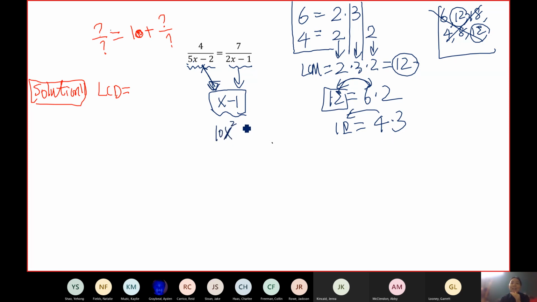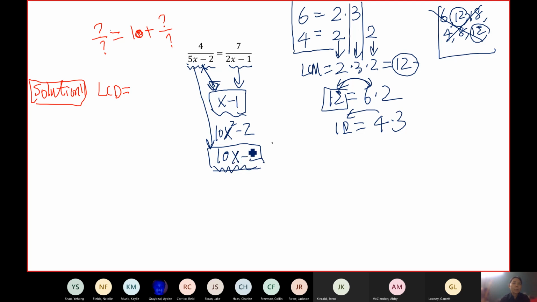Okay. So again, it looks like there's still confusion here. 10x squared minus 2, or 10x minus 2. That's what Abby said at the beginning, and I explained why it is not correct, because when you say this contains that, what do we mean? It means you have to write it as multiplication when we say contain.